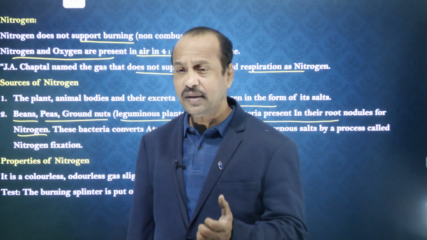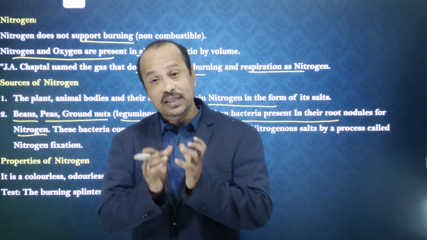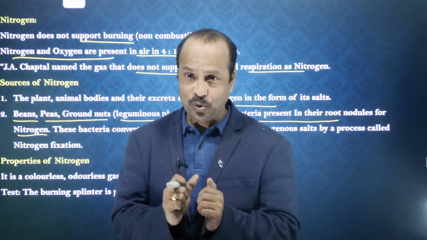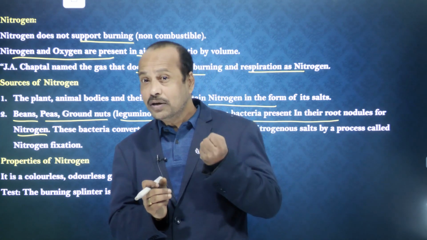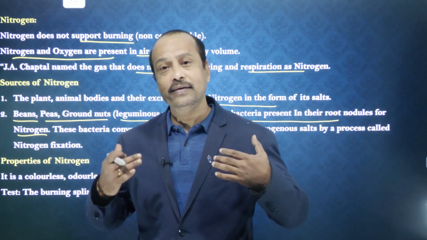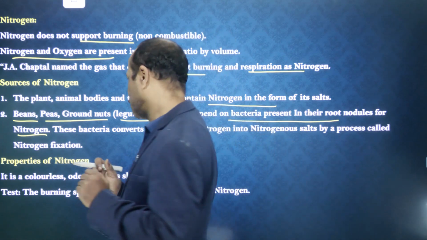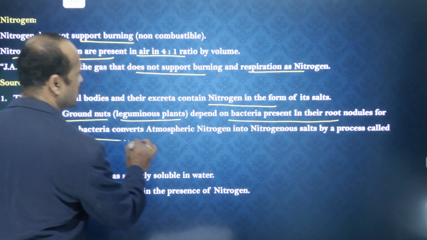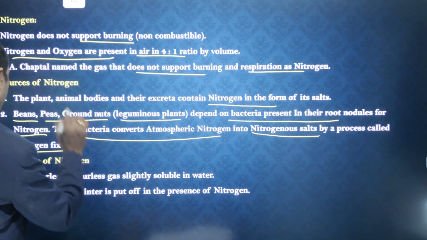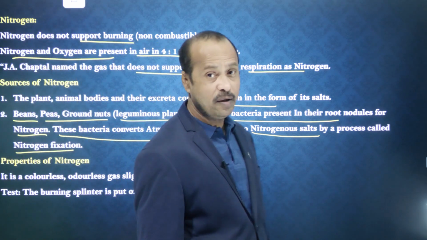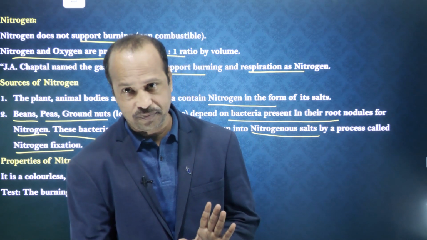So there is one kind of bacteria present in the roots of these plants. This bacteria will convert this nitrogen into soluble salts, and these soluble salts are absorbed by the plants through the nodules, and they fulfill their requirement. This process is called nitrogen fixation. So this bacteria converts atmospheric nitrogen into nitrogenous salts and this process is called nitrogen fixation. What is it called? Nitrogen fixation. So nitrogen is one of the most important components, right?